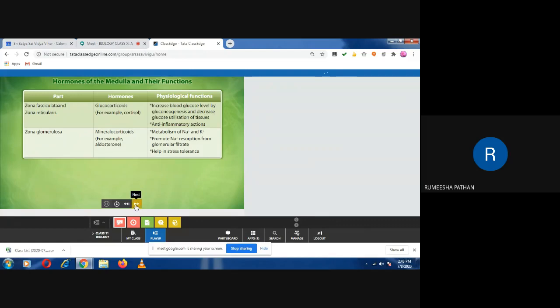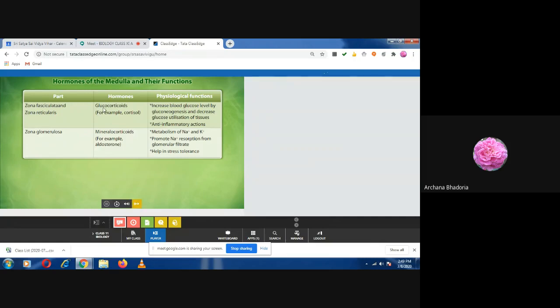Ma'am, these hormones are from the cortex part, na? Don't have this doubt at all, because the word corticoid is attached. Because on the slide it is written hormones of medulla and their functions. Correct. This heading is wrong.